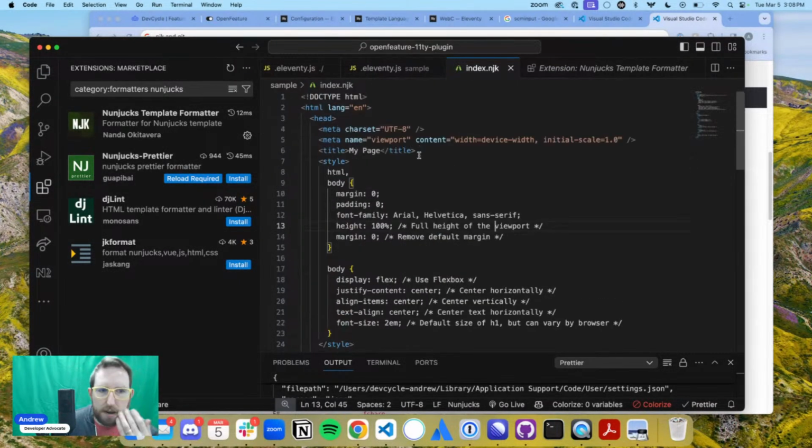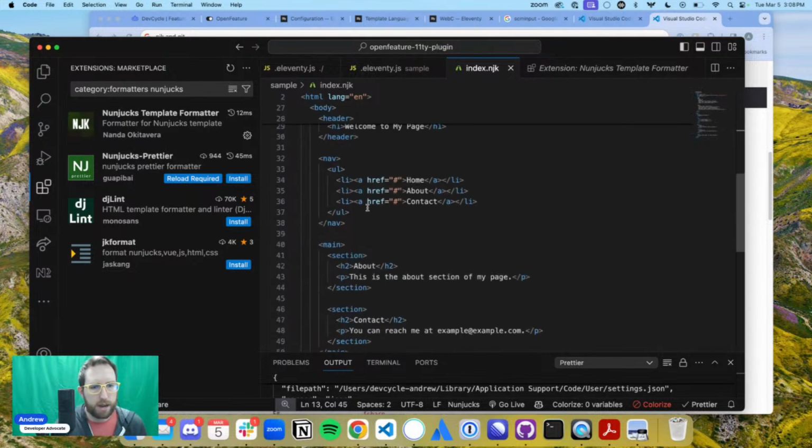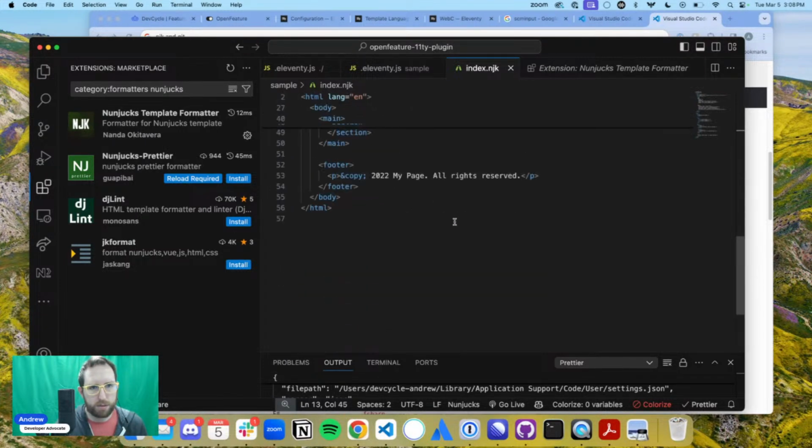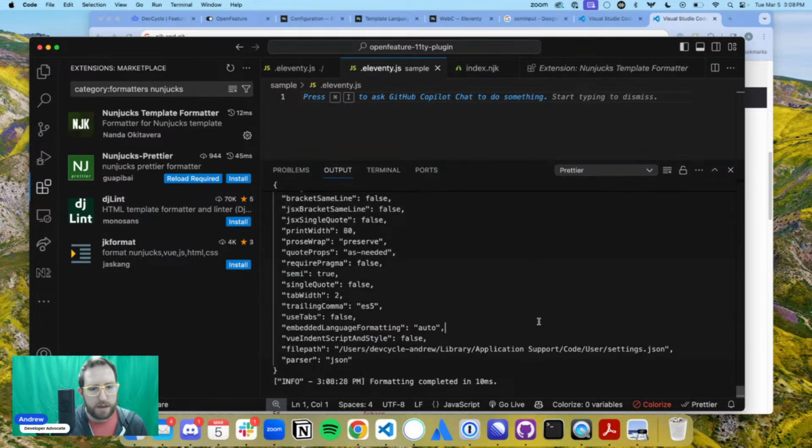Okay, so here we go. So now we've got my page. We got the styling in here. We've got welcome to my page. That's all good. Amazing. So let's go in here and see what this actually produces for us. So we've got this index.js file. We've got 11ty sample file. We don't even actually need this yet.